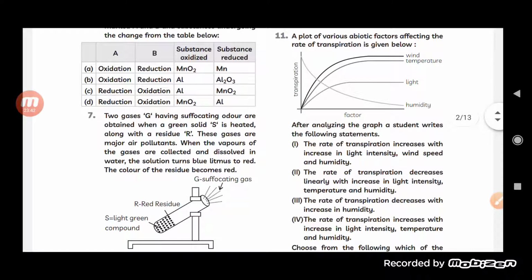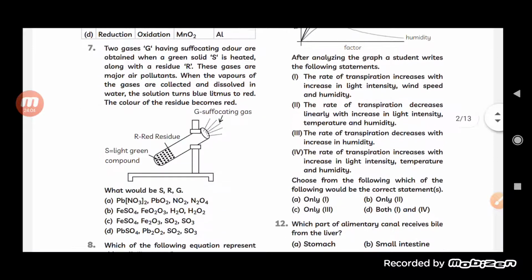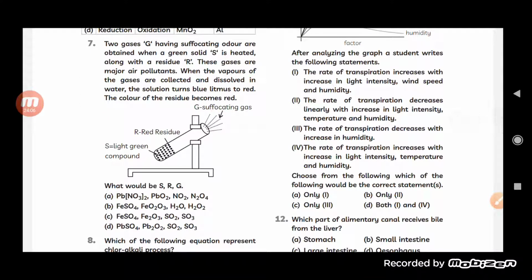The rate of transpiration decreases linearly with increase in light intensity, temperature and humidity. The rate of transpiration decreases with increase in humidity, and increases with increase in light intensity, temperature and wind. Choose which one would be correct.